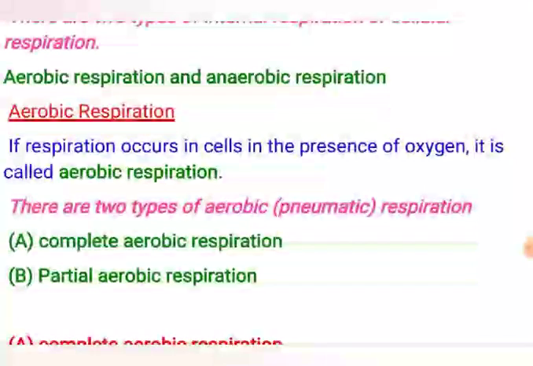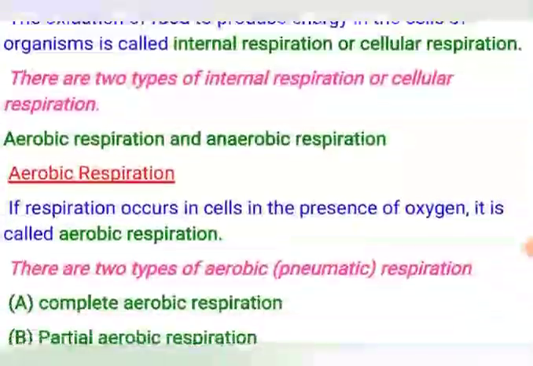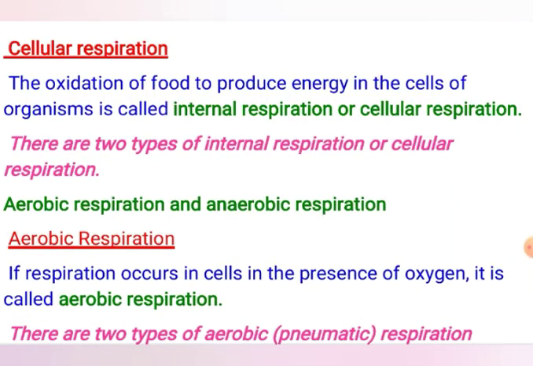Aerobic respiration is respiration which occurs in the cells in the presence of oxygen. If the oxidation takes place in the presence of oxygen gas, it is called aerobic respiration. And if the oxidation of the food in the cells takes place in the absence of oxygen, it is called anaerobic respiration. So cellular respiration is further of two types: aerobic respiration and anaerobic respiration. Respiration in the presence of oxygen is called aerobic respiration, and respiration in the absence of oxygen is called anaerobic respiration.